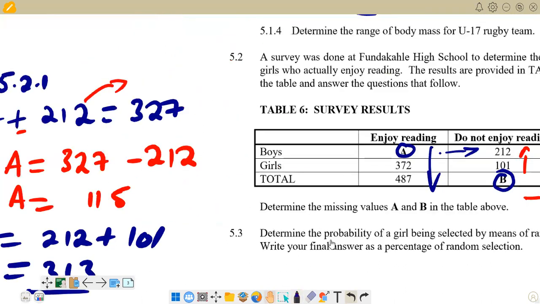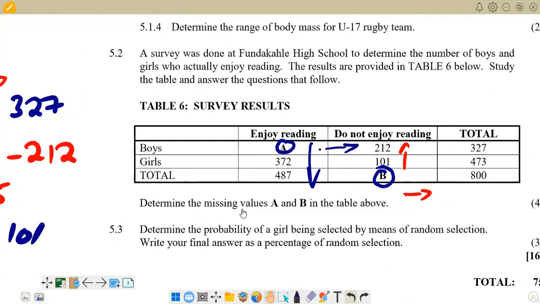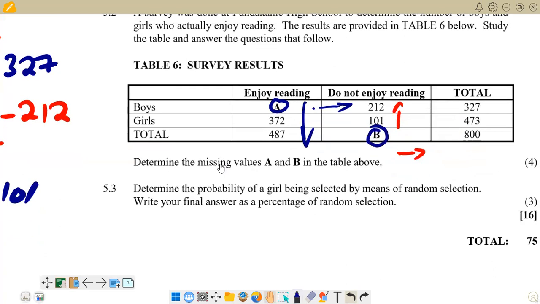5.3. 5.3 reads, determine the probability of a girl being selected by means of random selection. Write your answer as a percentage. So to write it as a probability, this is now 5.3. We can just put the solution there. Now we are on 5.3, so we are on the probability of a girl.